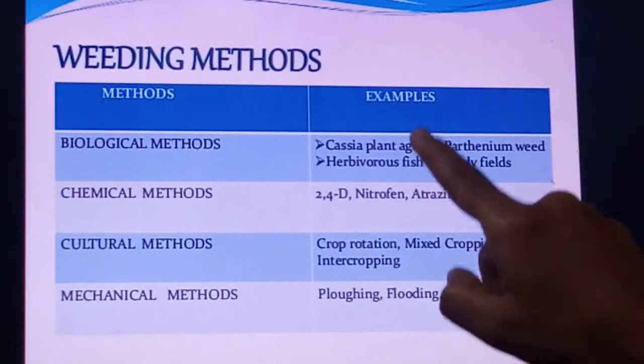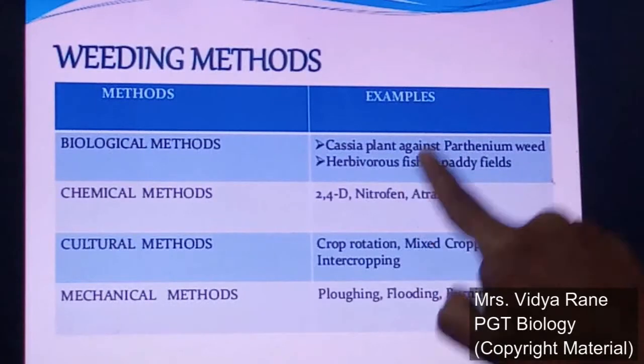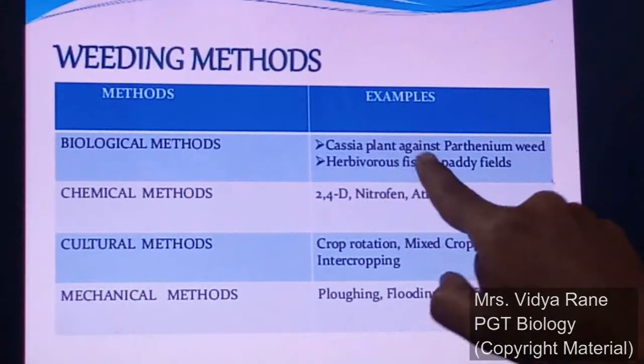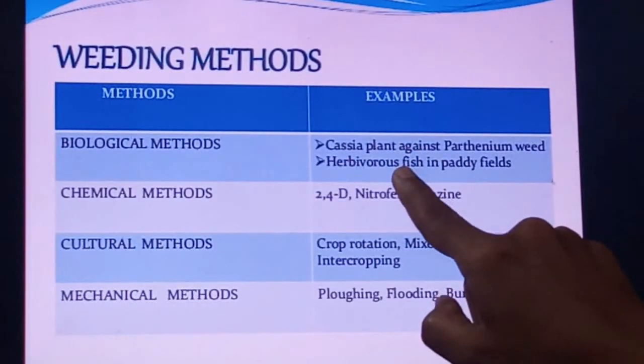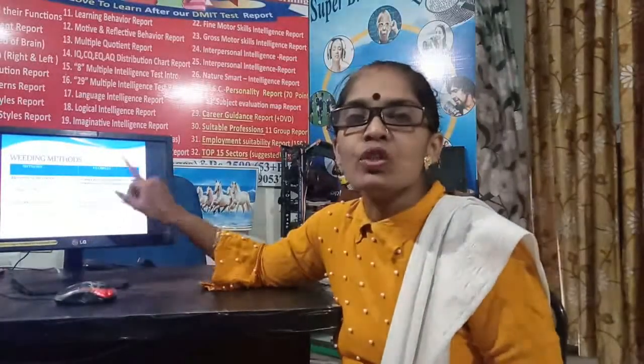These fish will eat whatever weeds grow in the paddy field as food, so automatically the weeds will be controlled. Here also, the weed plant is controlled by another living organism, a fish. So this is the biological method. One living organism is controlled by another living organism.